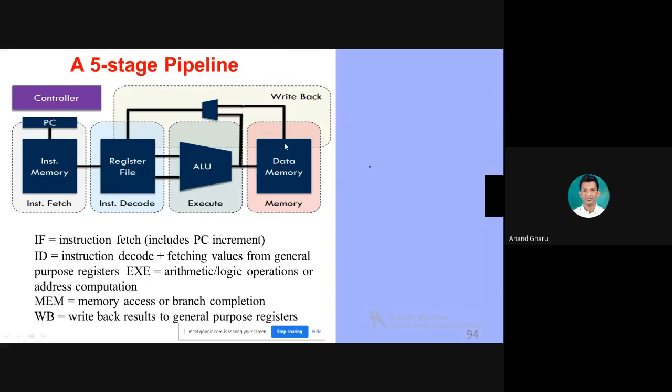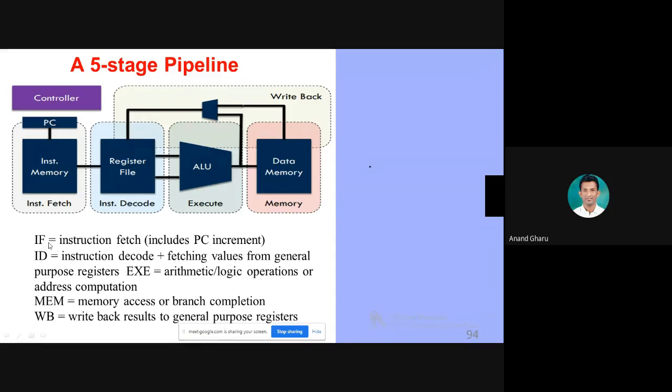So that's why in the fifth stage, it writes back the result again to the register. Why? Because there can be a dependency. If that particular value is required to execute a further instruction, then the computed value will be stored in the register. So when the next instruction is fetched by the instruction fetch stage, at that time it can refer to the calculated value to execute the further instruction. So this is a simple explanation of the 5-stage pipeline.